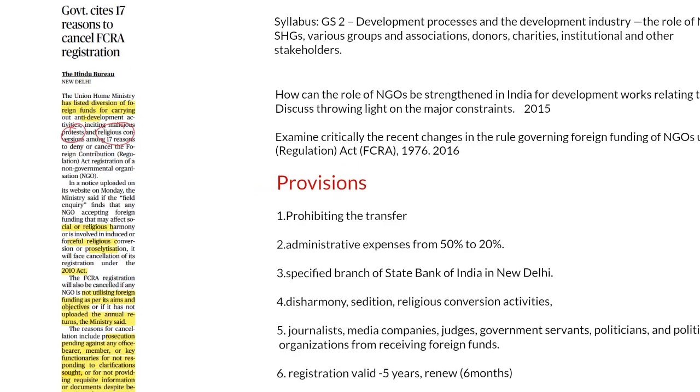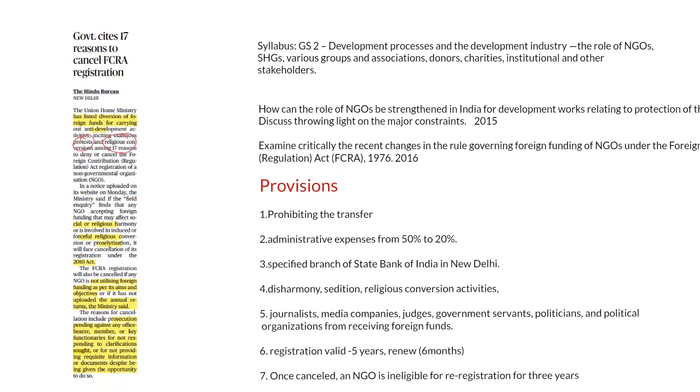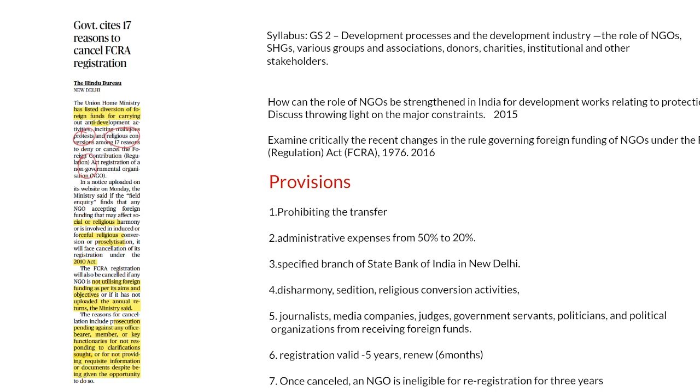The news is saying that recently the Home Ministry notified that it cancelled the registration of certain NGOs, saying that they are involved in malicious protests by taking money from foreign organizations. They are also involved in proselytization and religious conversion, and hence hampering the social fabric and religious harmony in the country. Other reasons given to cancel the FCRA registration are that these NGOs are not complying with the provisions of the FCRA.